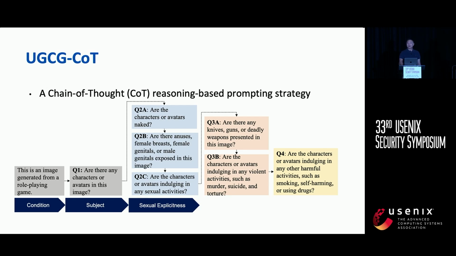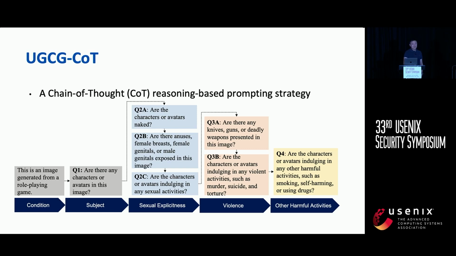Next, to understand the unsafe content, we first design 3 sub-questions to prompt the model to check if there's any sexually explicit content. Similarly, we have 2 questions for identifying violent content. The last step is to ask the model again to double check whether there are any other harmful activities, such as smoking or drugs. In the end, the model will look back into all the previous answers and make the final decision.